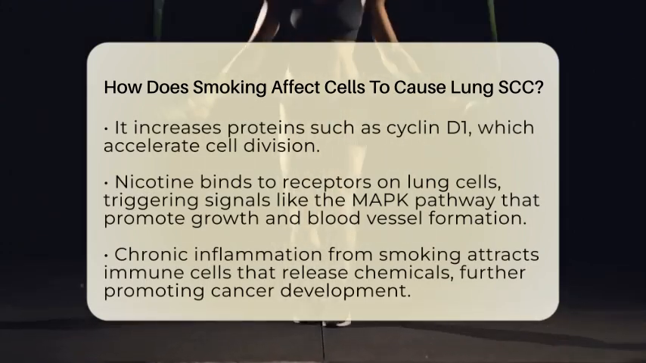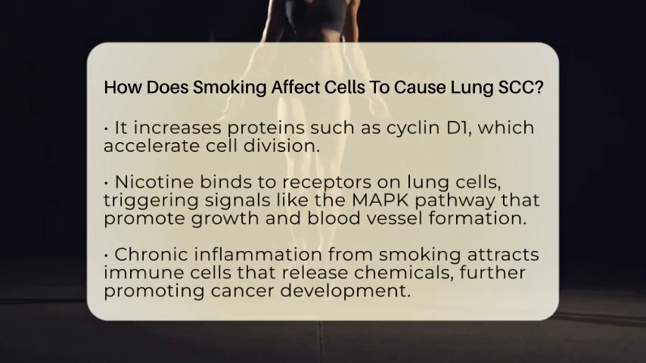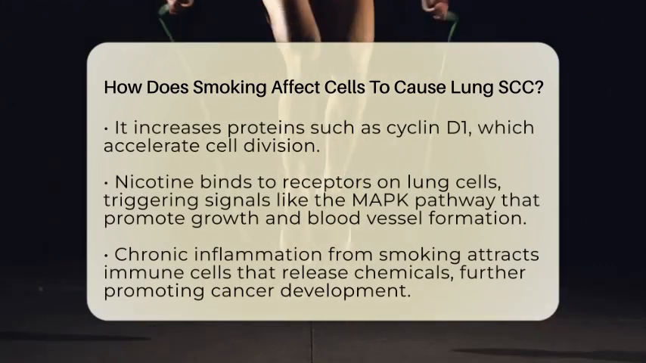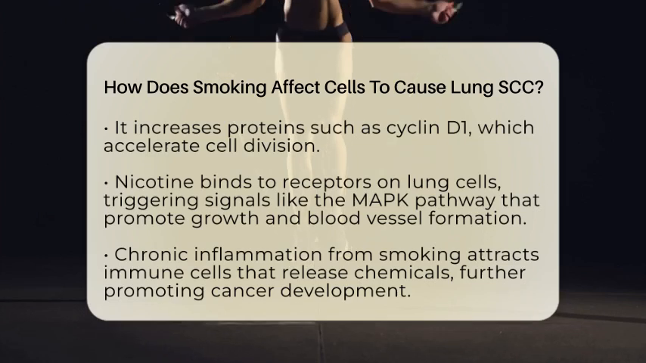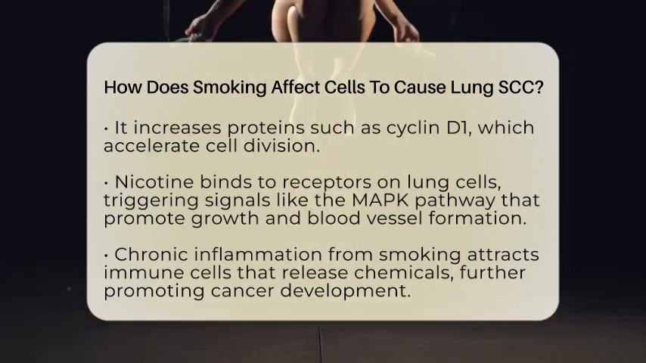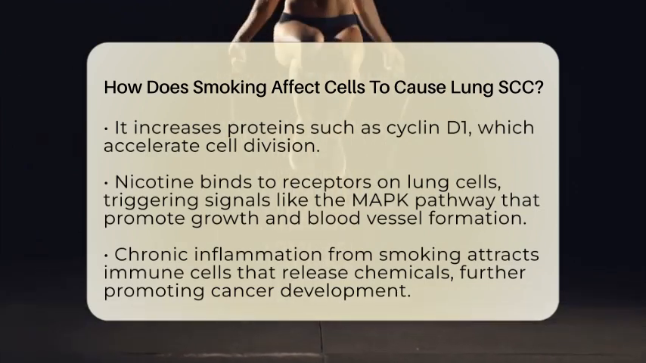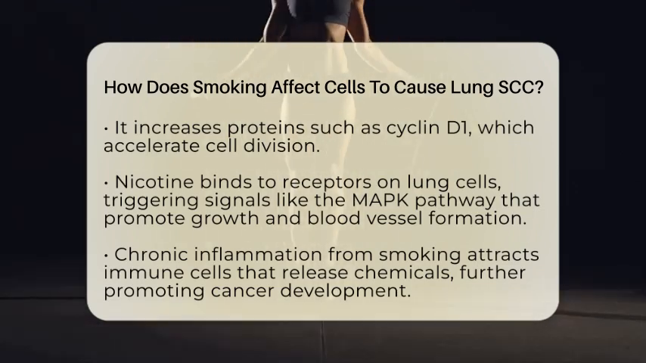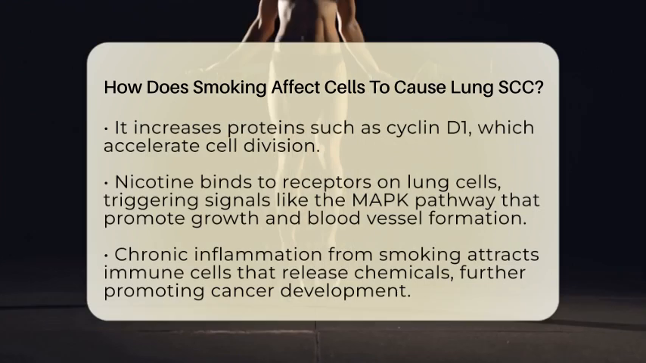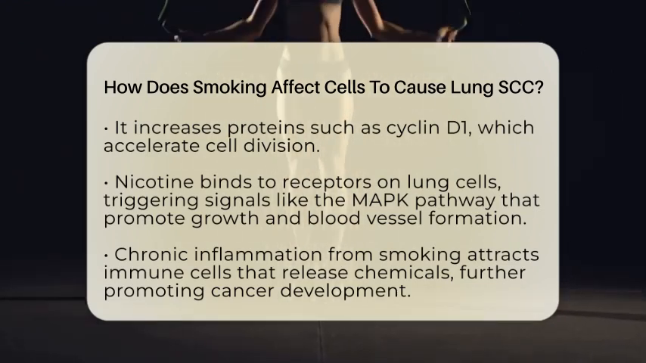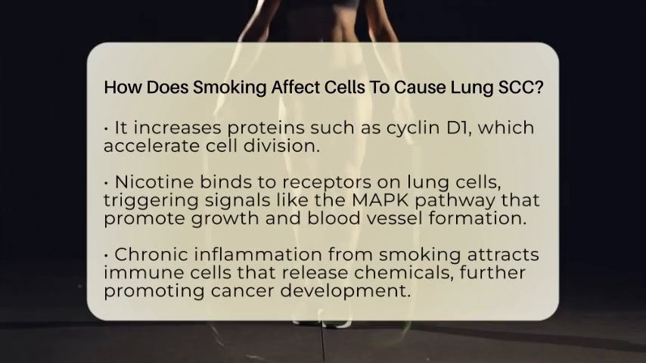Smoking also activates certain molecular pathways inside the cells that promote cancer. For example, it triggers pathways like NF-kappa B, which is involved in inflammation and cell survival. It also increases proteins like cyclin D1 that push cells to divide faster than they should. This hyperproliferation leads to thickening of the airway lining and creates an environment where cancer can develop.